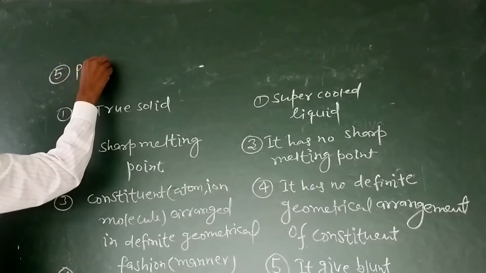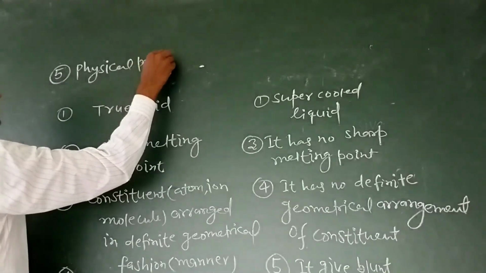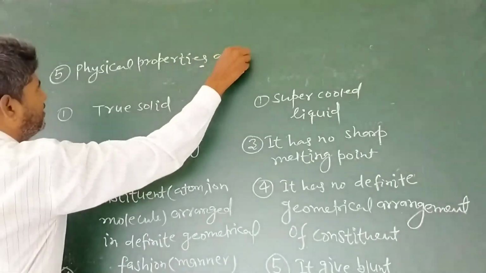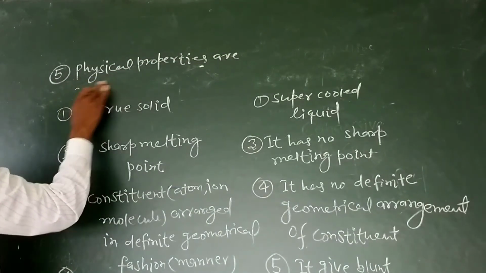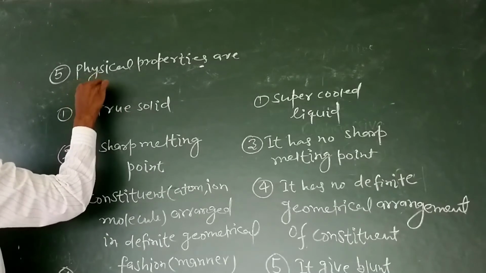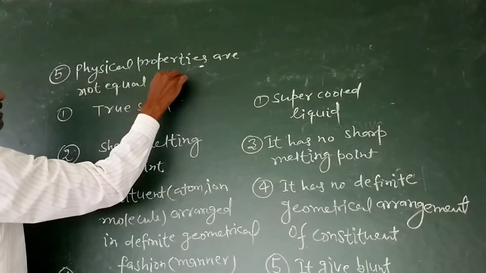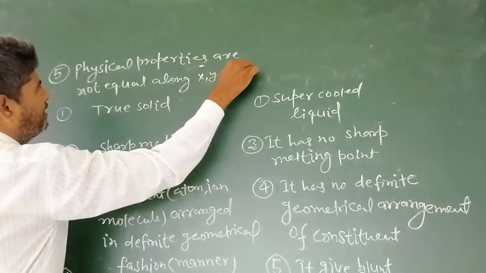Physical properties, are they equal or not equal along x, y, z axis?